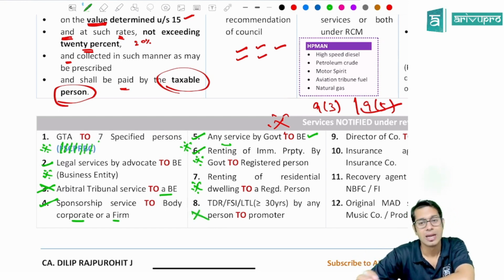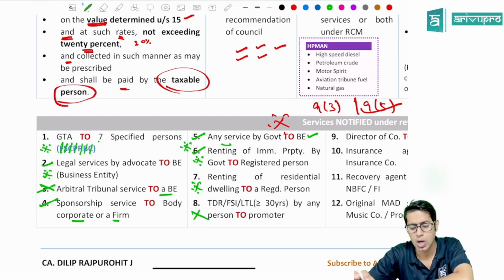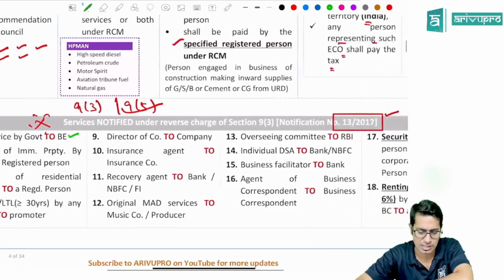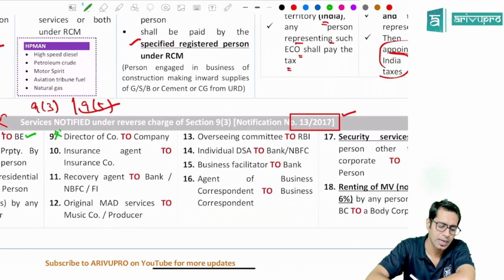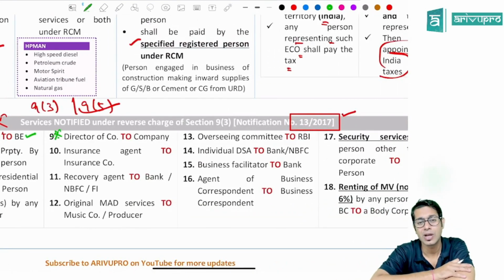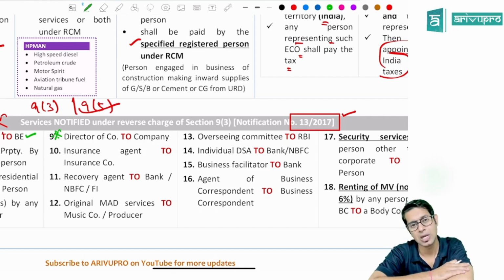Then, not important: transfer of development rights, floor space index, or giving any property on long-term lease by any person to a promoter, then that promoter will have to pay the tax under reverse charge. Then another important item: services given by a director of a company to the said company, then that company or body corporate will have to pay the taxes under reverse charge.